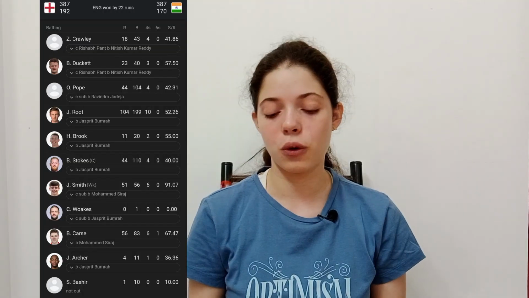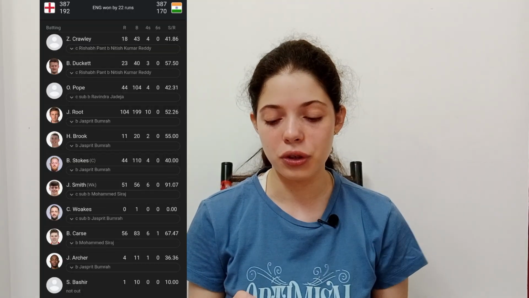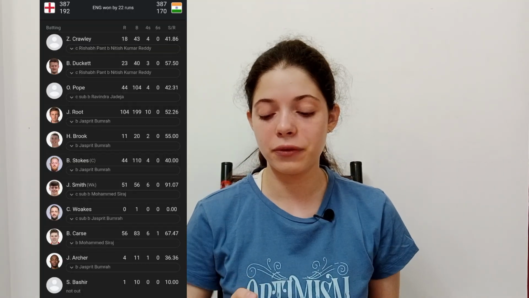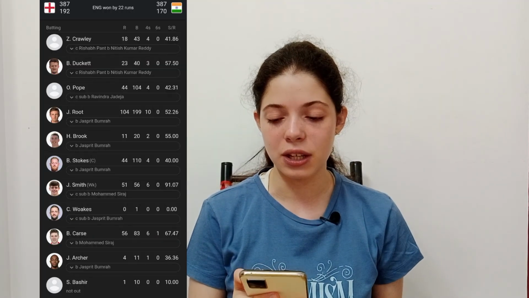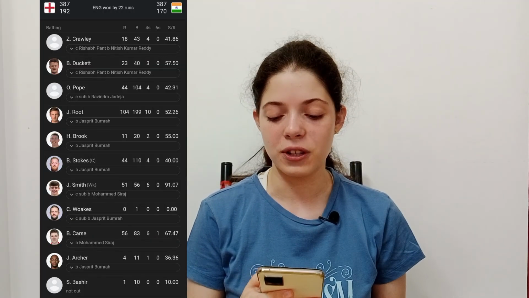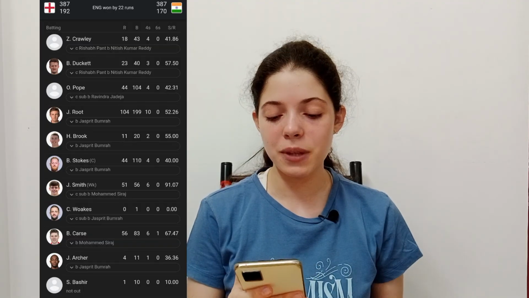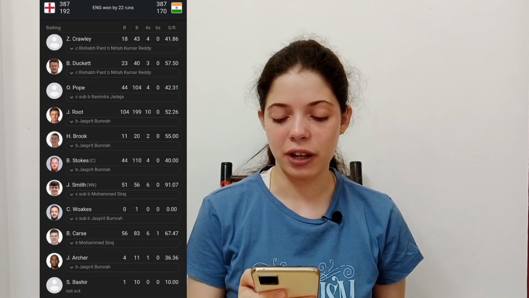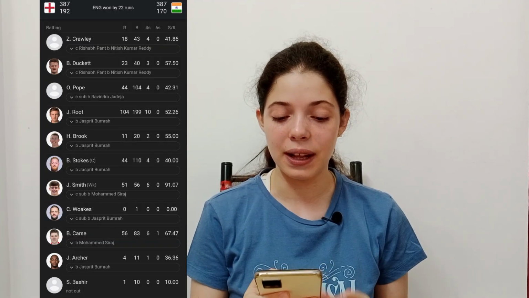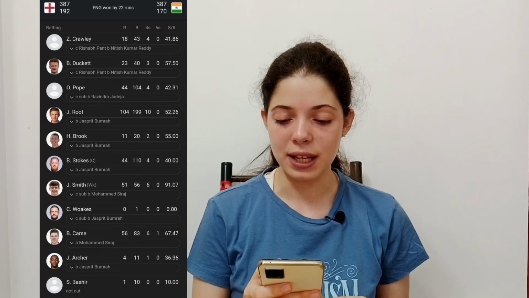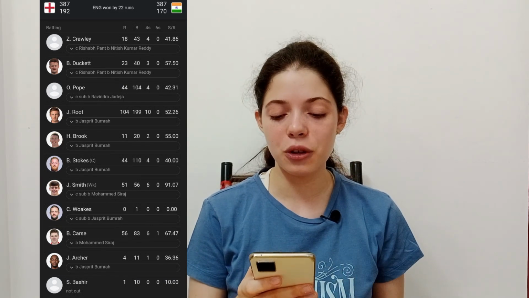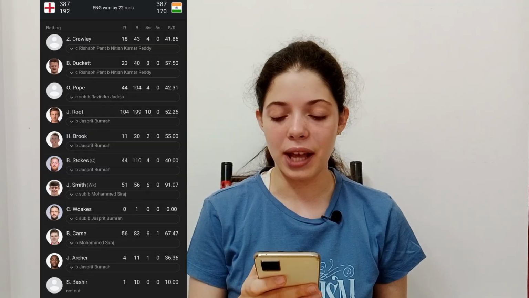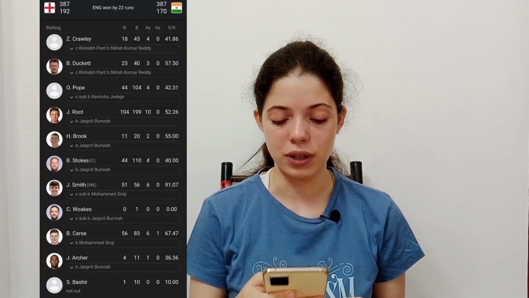Now, the main run scorer for England is Joe Root, who has 104 runs and a strike rate of 52.26. Then it's Brydon Carse with 56 runs and a strike rate of 67.47. Then Jamie Smith with 51 runs and a strike rate of 91.07. And then Ollie Pope with 44 runs and a strike rate of 42.31. Then Ben Stokes with 44 runs as well and has a strike rate of 40.00.